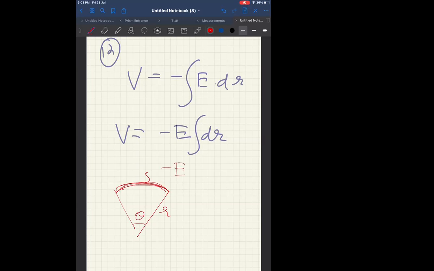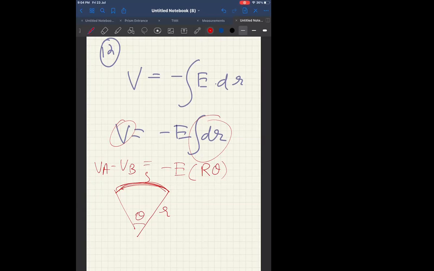Therefore, the formula for this will be R theta, the total length. And this potential will be potential difference. That's it. This is the logic. Then you just take right hand side, left hand side and get the answer. Okay, Paras? Any other doubt? No, sir. Okay, thank you.